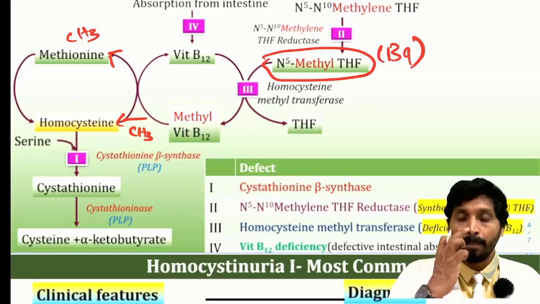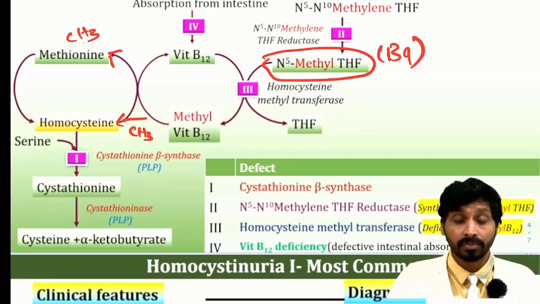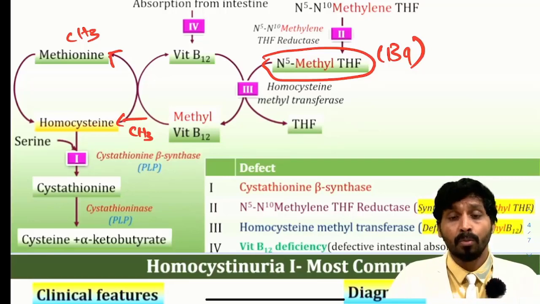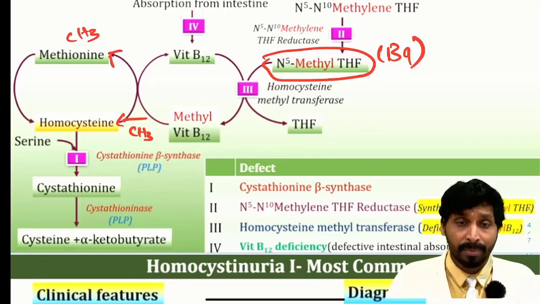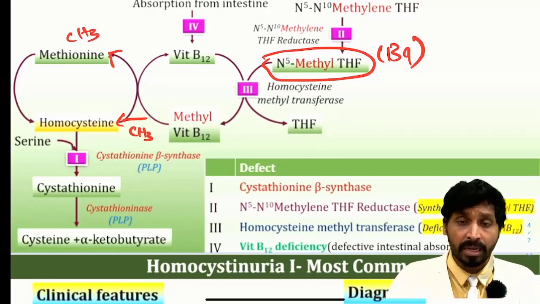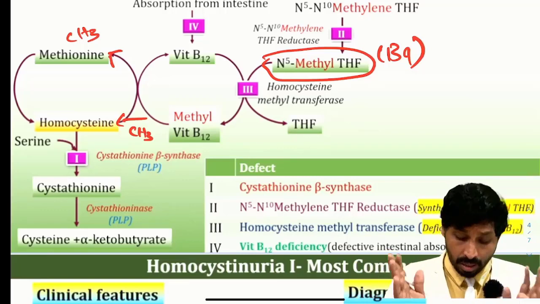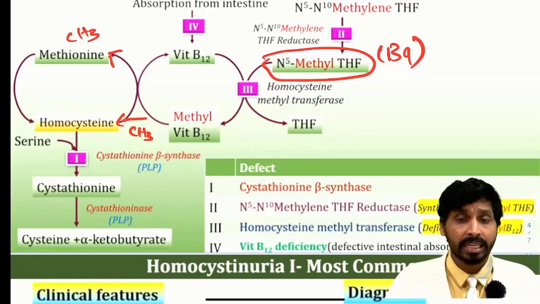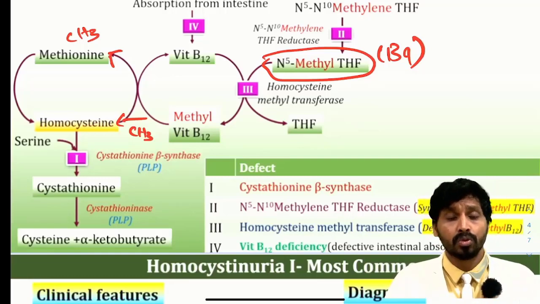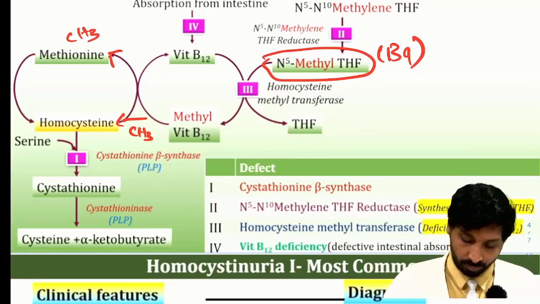So here B9 has got multiple coenzymatic forms. As there is a deficiency of B12, most of the B9 will be trapped as methyl tetrahydrofolate. Okay, because formyl is there, iminoformyl is there, so many other forms are there, but they have different functions. So here most of the B9 is accumulating as methyl form. What happens? B9 deficiency also. So here B12 deficiency leads to the deficiency of B9.